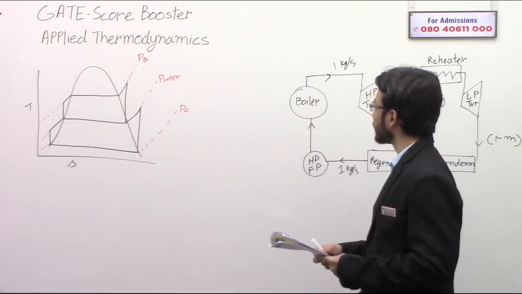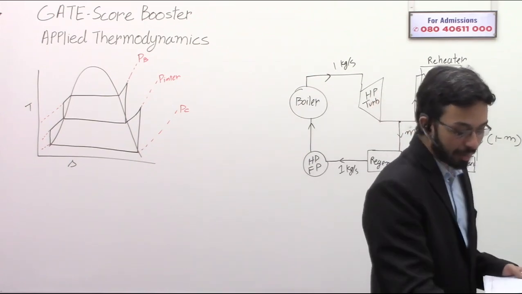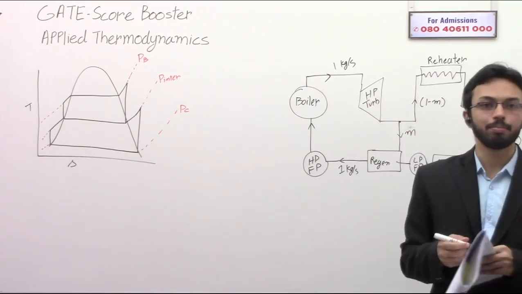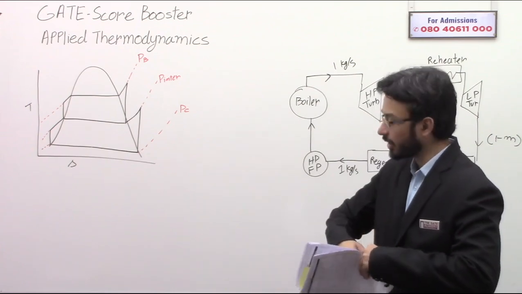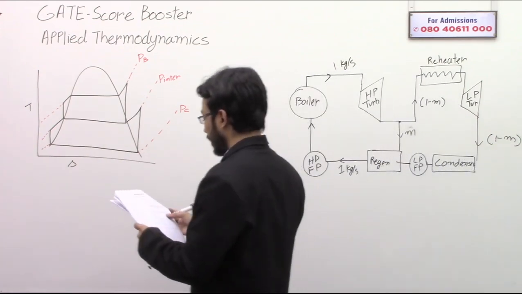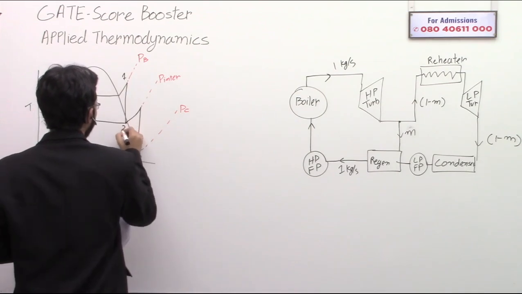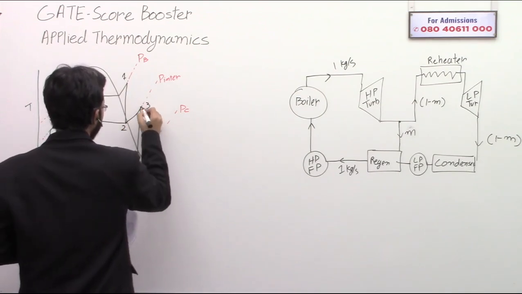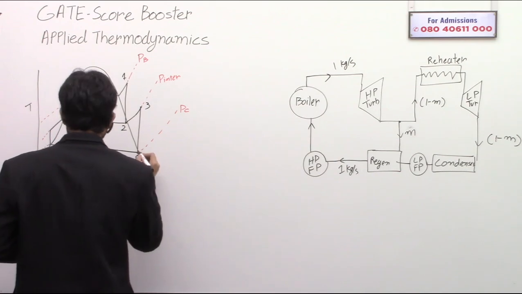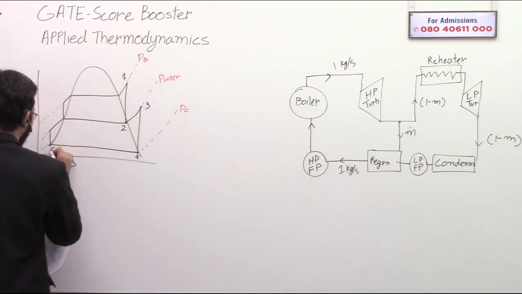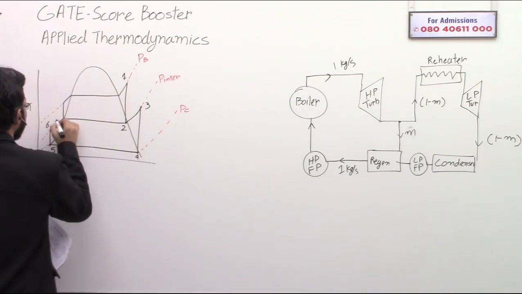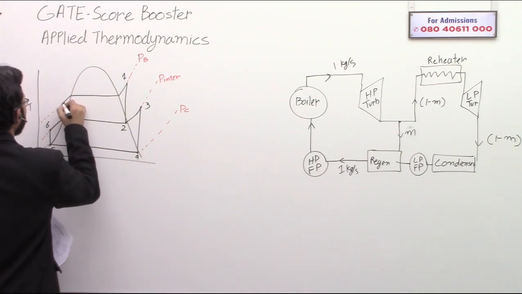Okay, so now let's mark some points. Just randomly, let's call this point 1, this is point 2, this is point 3, this is 4, then this is 5, this is 6, this is 7, and this is 8.